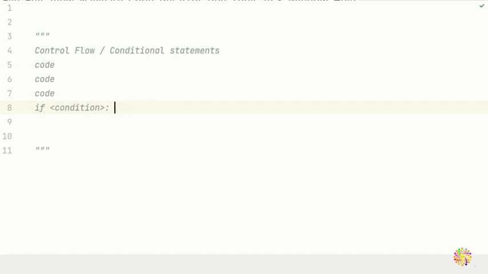So the computer goes, if this password matches another password, then if it matches, I let you go. I say you are welcome in the program, otherwise you are not welcome. So that's if, very simple inside the computer.